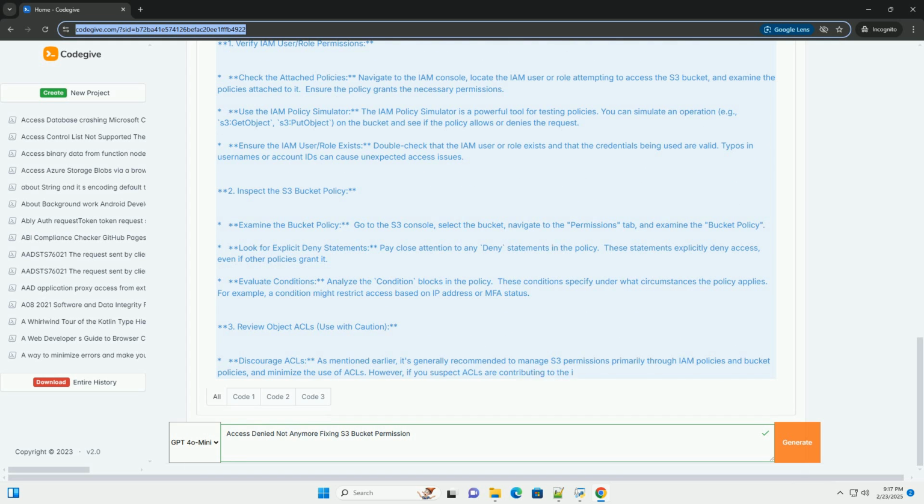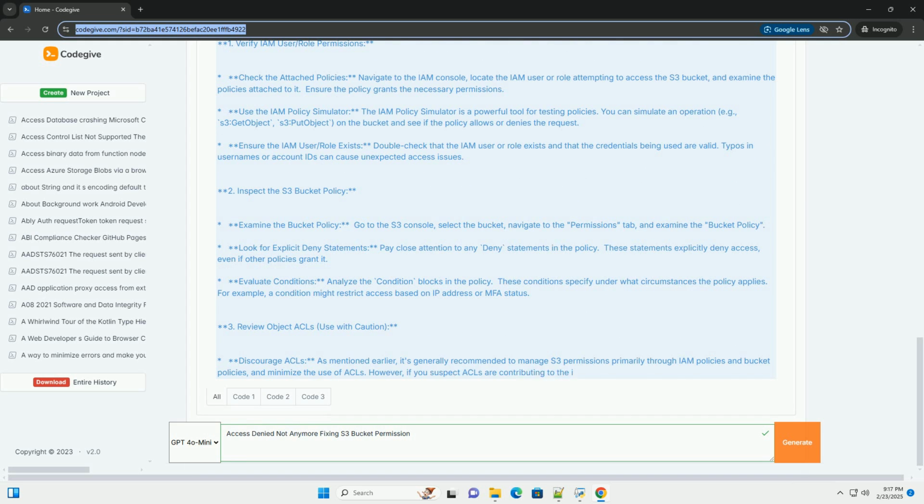If you're accessing the S3 bucket from within a VPC using a VPC endpoint, the endpoint policy might be restricting access. 6. SSE/KMS encryption issues. When using server-side encryption with KMS, SSE/KMS, the IAM user or role needs permissions to use the KMS key associated with the object.